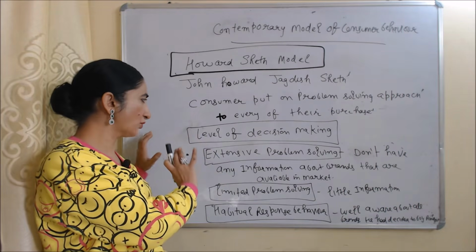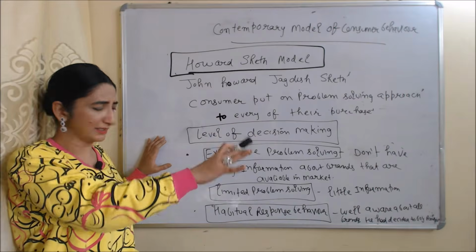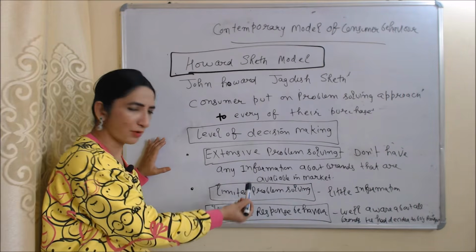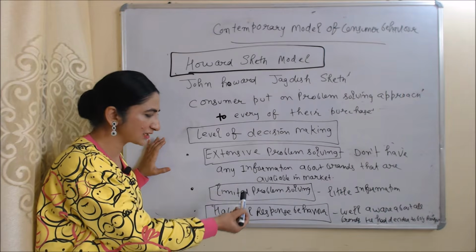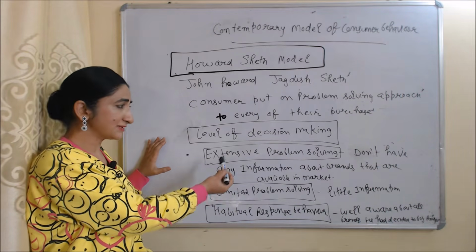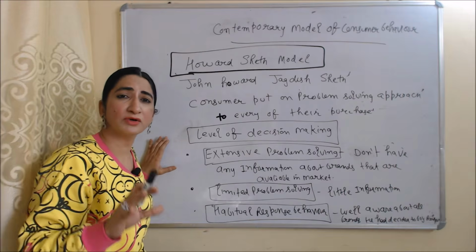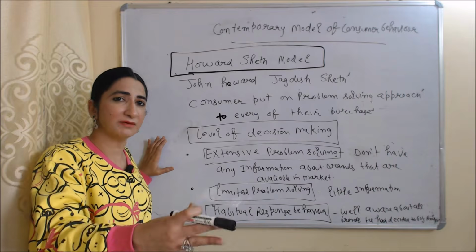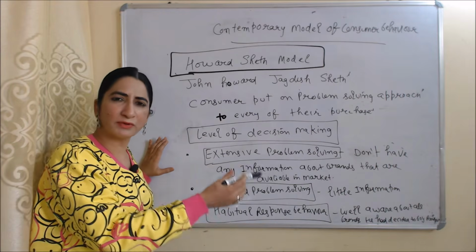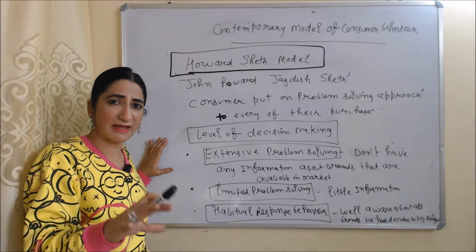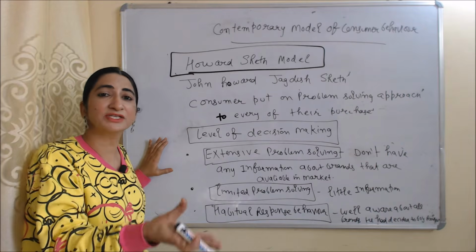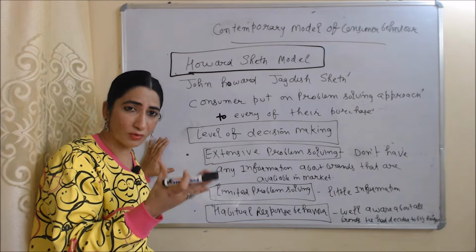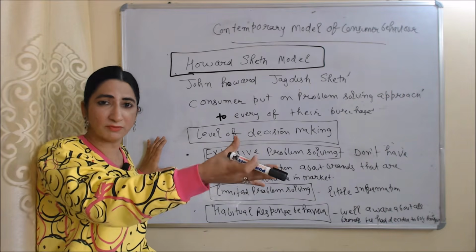So according to this model, there are three levels of decision making. First is extensive problem solving, second is limited problem solving, last is habitual response behavior. Extensive problem solving means when consumer don't have any information about brands which are available in market. That's why in this stage consumer want to gather more and more information about brands.